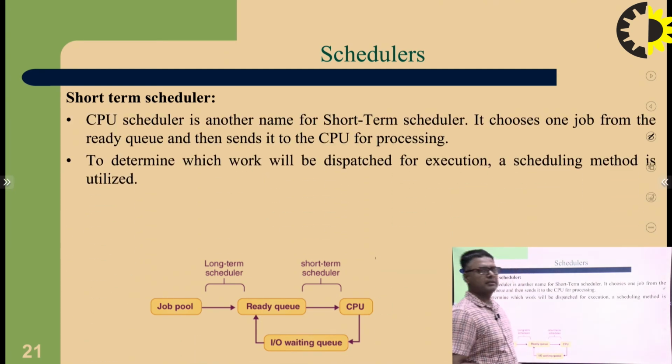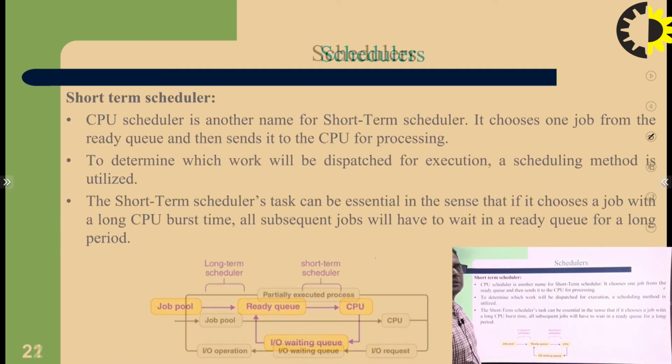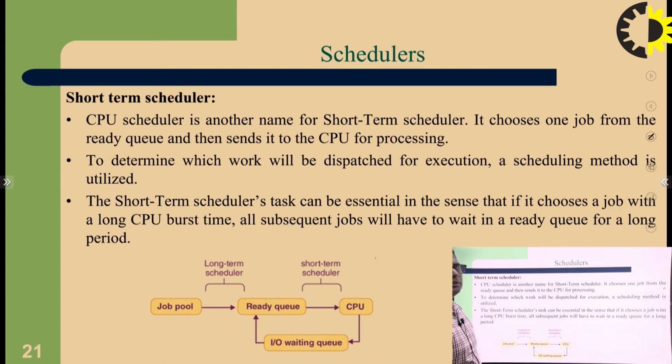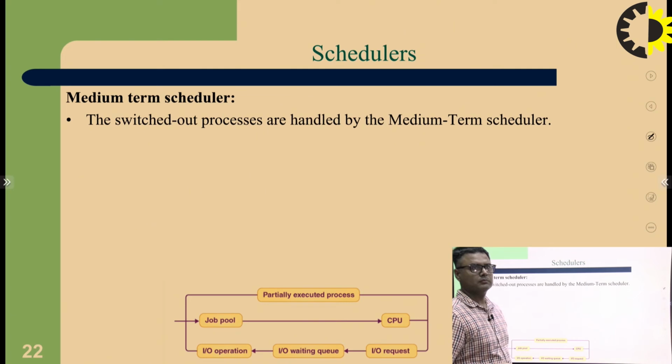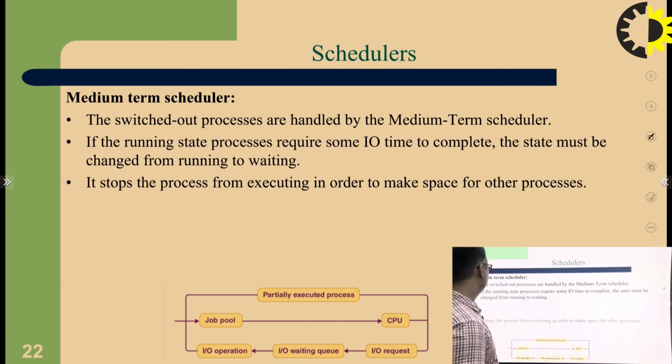The same applies to the short-term scheduler. The CPU scheduler is another name for the short-term scheduler. It chooses one job from the ready queue and then sends it to the CPU. That is just to define the process. The medium-term scheduler is the same.